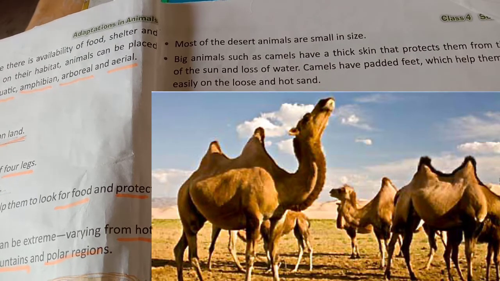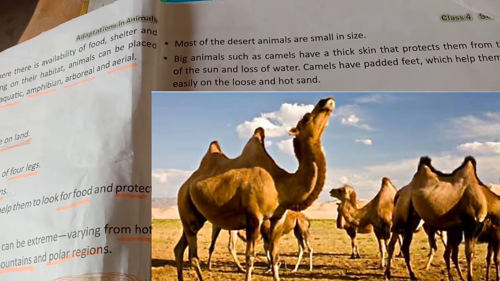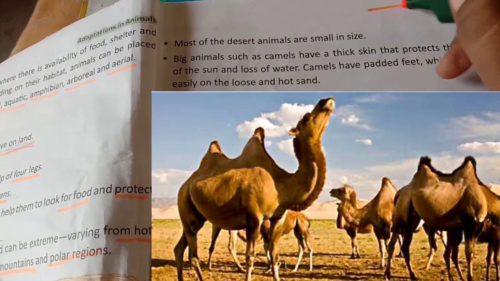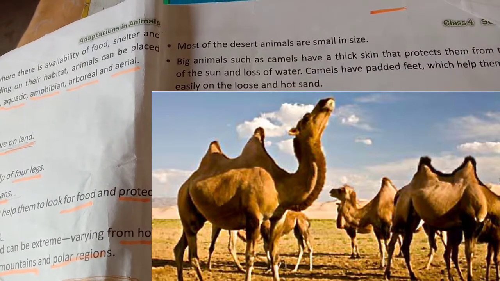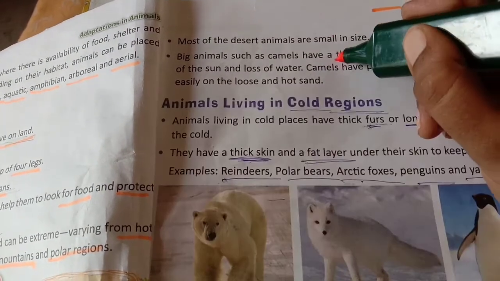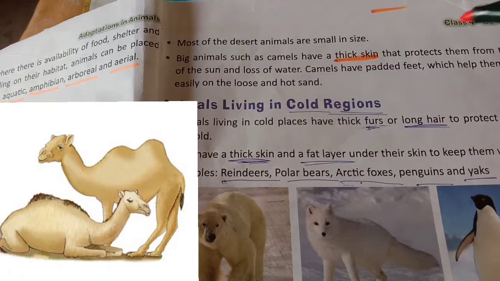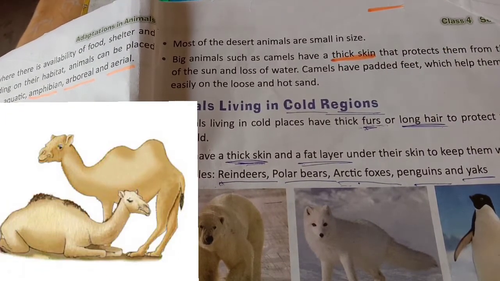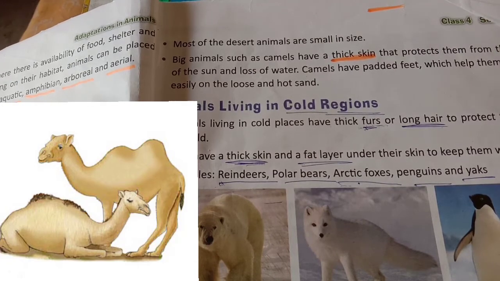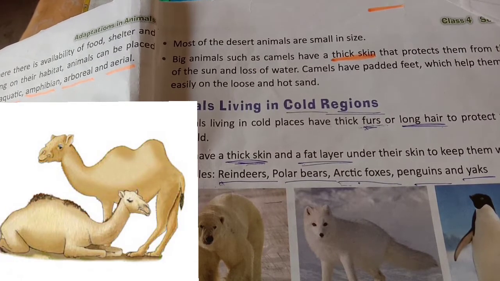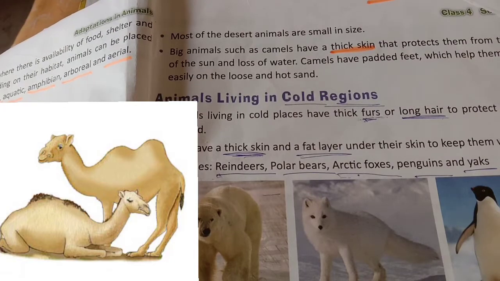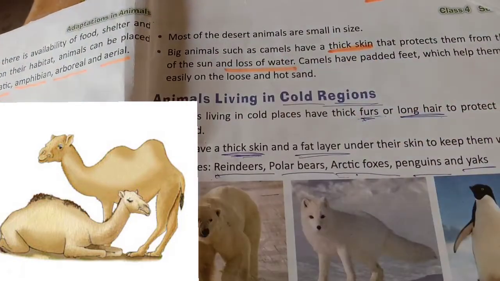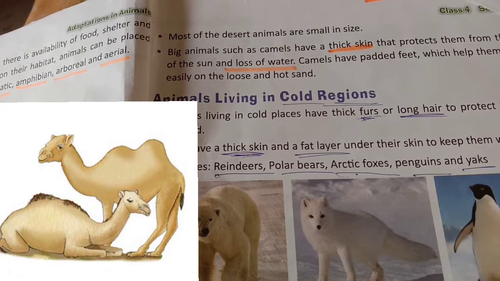a thick skin. The skin will be very thick, with many layers, and it protects them. Because of the thick skin, they protect their body from the heat of the sun. It also helps against loss of water.